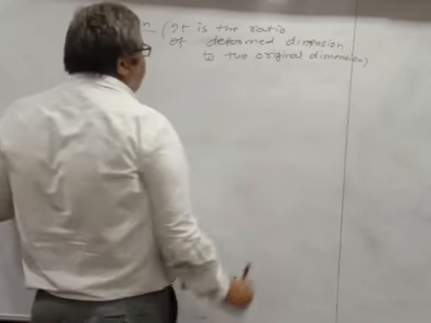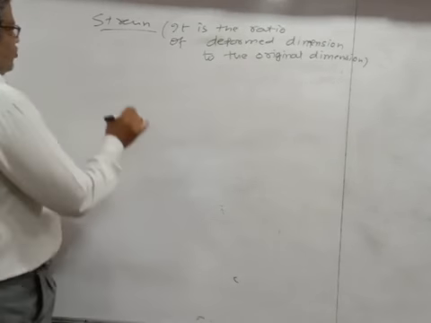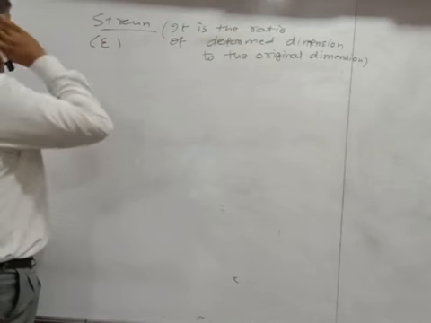Deformed length and breadth are known as dimensions. So it is the ratio of deformed dimension to the original dimension. Sigma is known as epsilon.